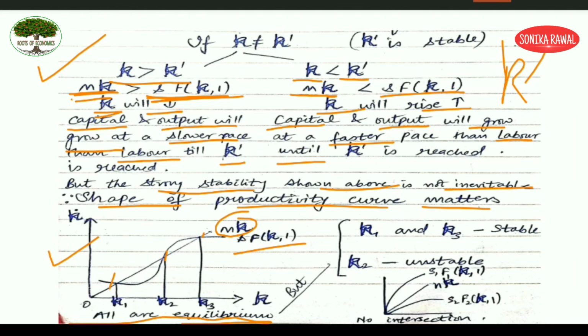But are they stable? So only k1 and k3 are stable, but k2 is unstable. Why is k2 unstable? Because after k2, you can see the sf(k) curve is more than the nk curve, making it unstable. Also, it might happen that there is no intersection. If the curve is like this, then also your stability condition is not fulfilled here.